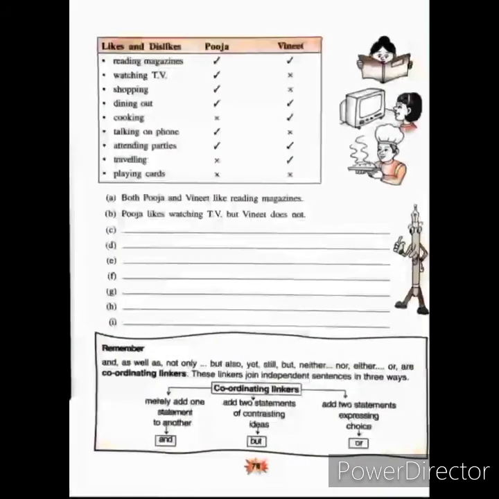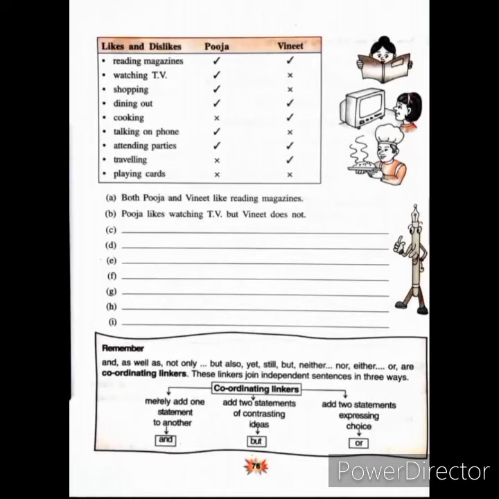Now, and as well as, not only but also, yet, still, but, neither, nor, either, or are coordinating linkers. These linkers join independent sentences in three ways. Like and merely adds one statement to another.